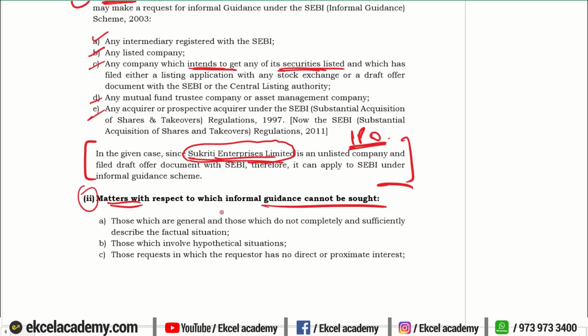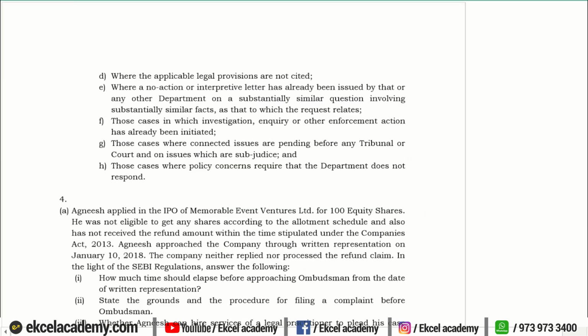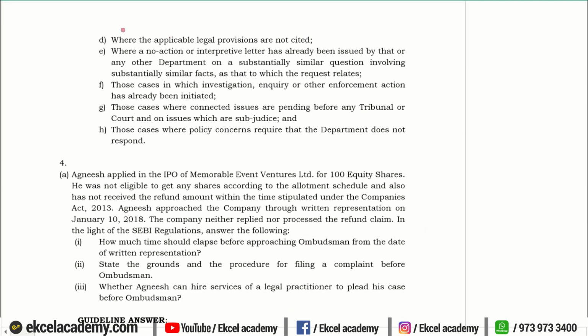And then the second sub question was matters on which informal guidance cannot be sought. Those points should be mentioned. In hypothetical situations you cannot, where you have not completely disclosed the factual situations, you have not given the complete details. In that case, they will not be able to give you the guidance. In which you do not have direct or proximate interest, just as a third party you are asking, they will not be eligible. Where legal provisions are not cited, or where an action plan has already been issued once you have already applied, for the guidance again for the same matter you cannot.